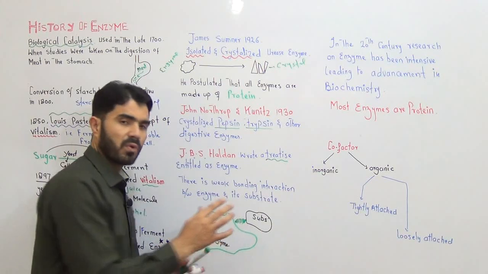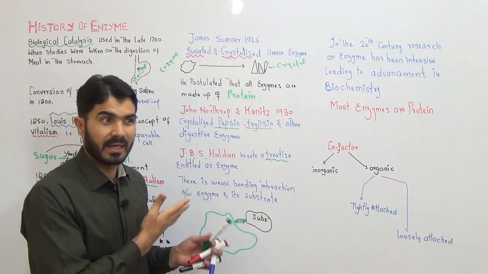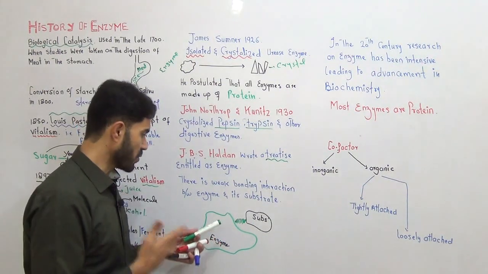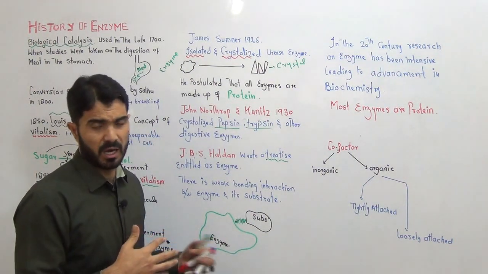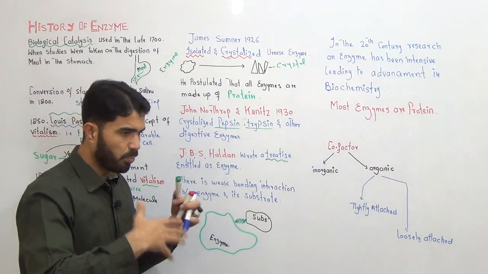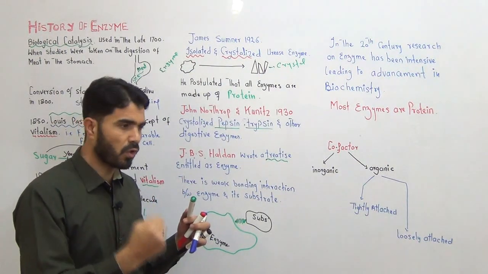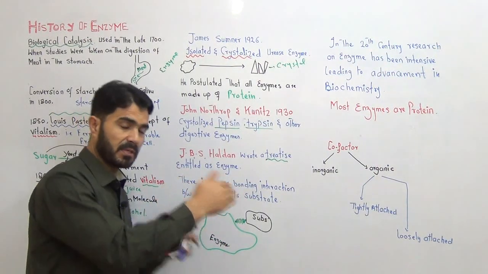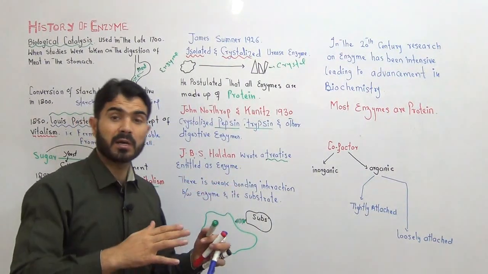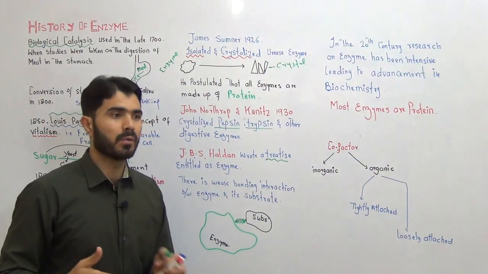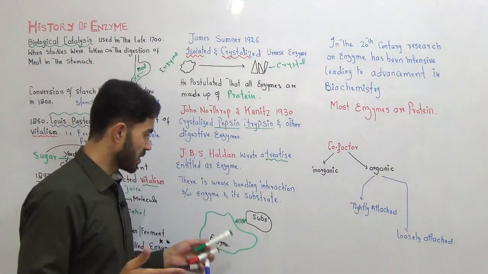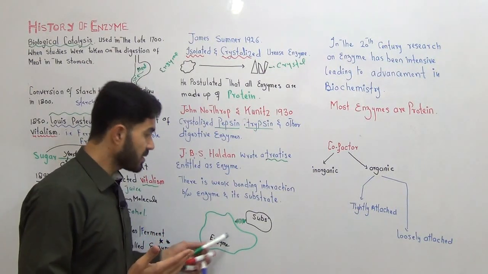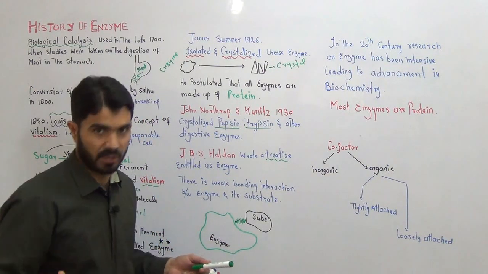That statement was very weak at that time, because many scientists criticized it: how do you say that substrate and enzyme have weak interaction? No strong proof or evidence was available at that time to prove that enzyme and substrate have some sort of interaction. But later on, with many experiments, it became clear that yes, enzyme and substrate have some sort of interaction between them.